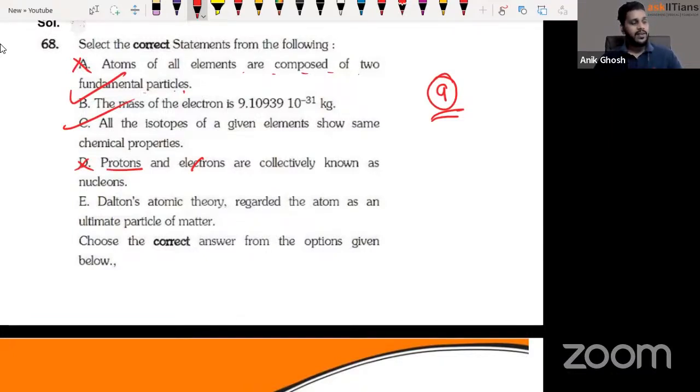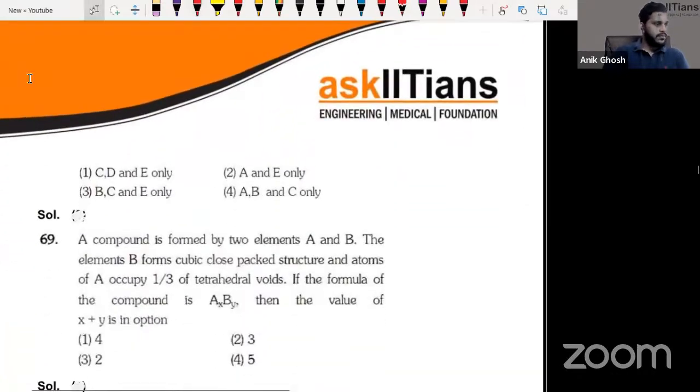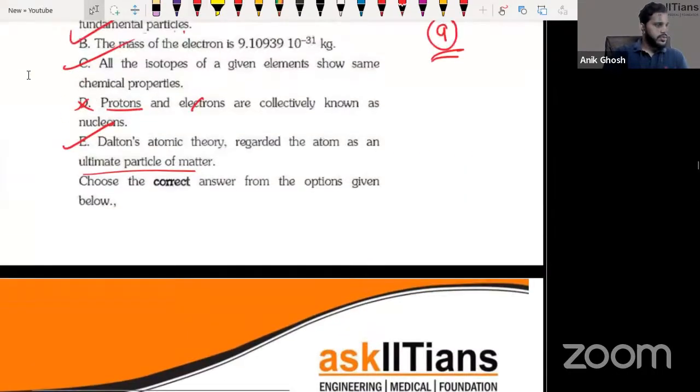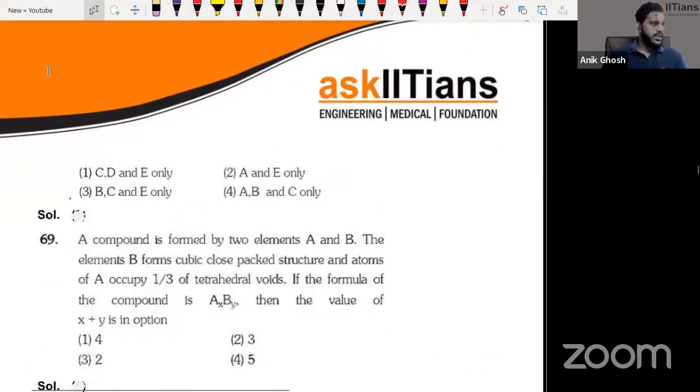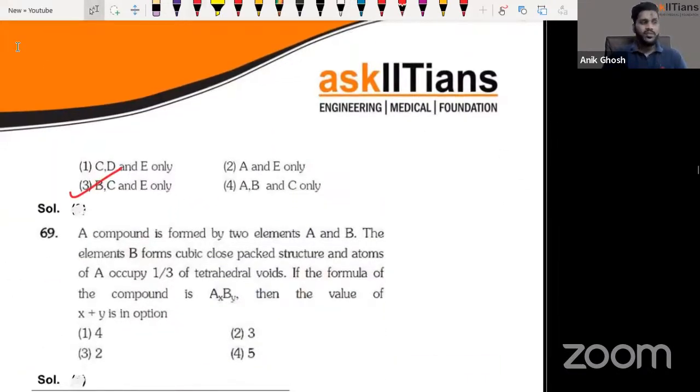Dalton's atomic theory regarded the atom as the ultimate particle of matter. Yes, it is the ultimate particle of the matter. So options C and E are correct. Just a sec. B, C, and E. Sorry, B, C, and E are correct. So option 3 is right here.